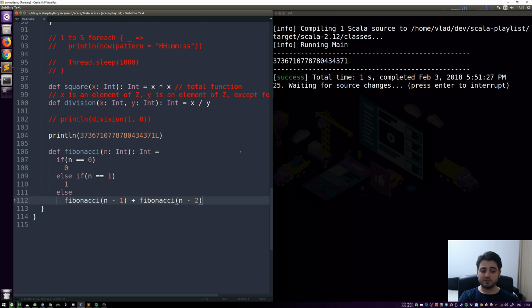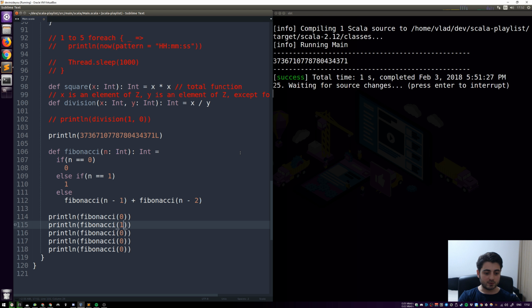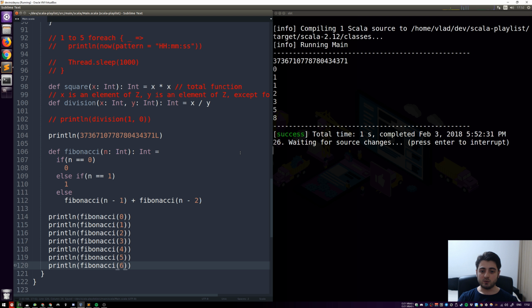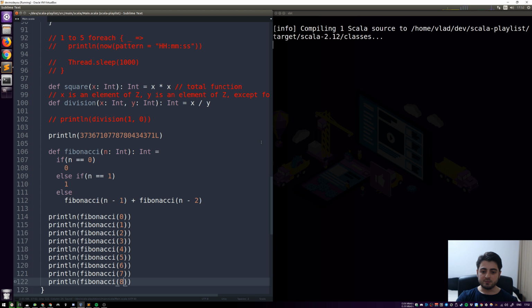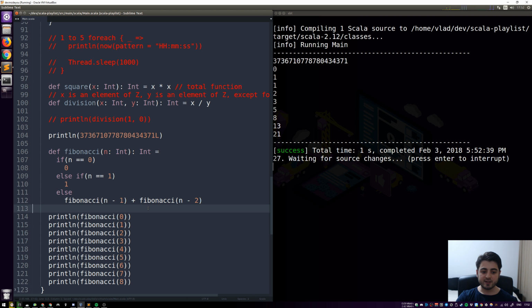This is a perfectly valid definition of Fibonacci if we use small numbers, right? So let's do print line Fibonacci of 0, and just a few examples: 1, 2, 3, 4. Let's also have 5 and 6. All right, so as you can see, it works. Let's actually do 7 and 8, because I want to see the 13 and the 21 over there. So this is a perfectly valid definition of Fibonacci in math, but in programming, it's only a valid definition if we use very small numbers.